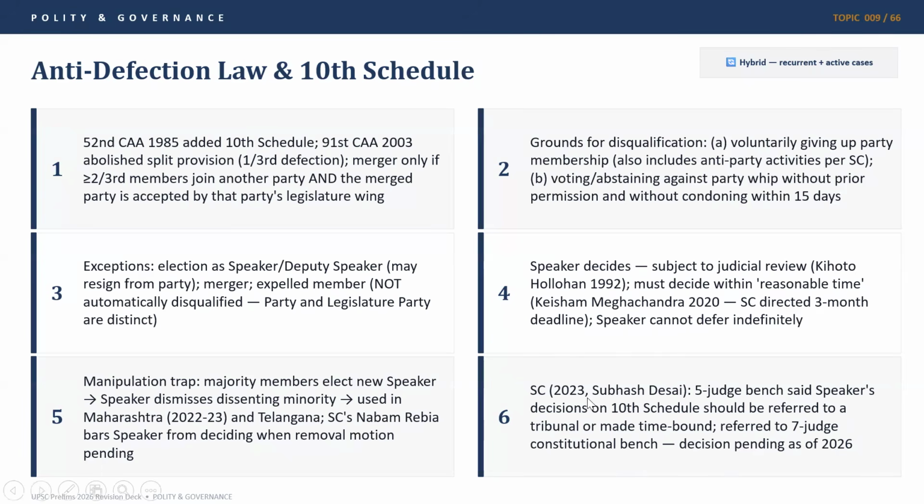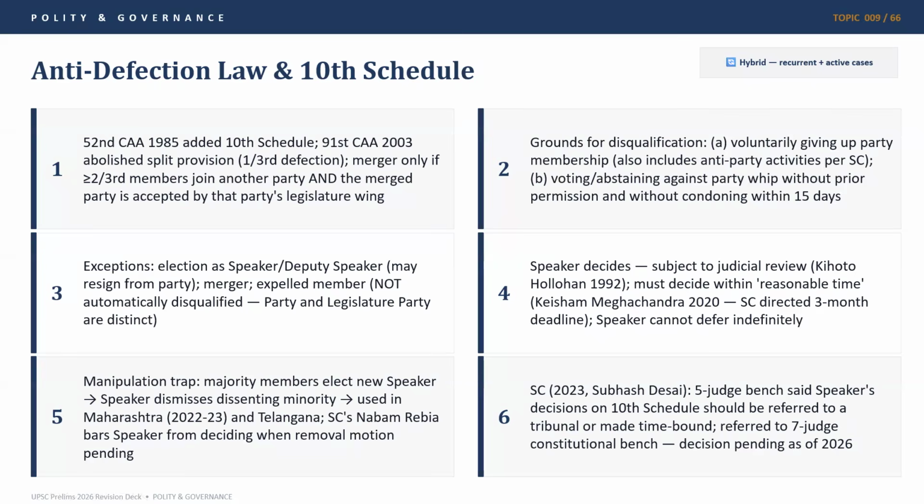And what are the important cases? Nabam Rebia case, Subhash Desai case of 2023, Keisham Meghachandra case, which decided on the 3 month deadline, and of course the Kihoto Hollohan case of 1992, which says that the Speaker's decision in the anti-defection law is subject to judicial review.